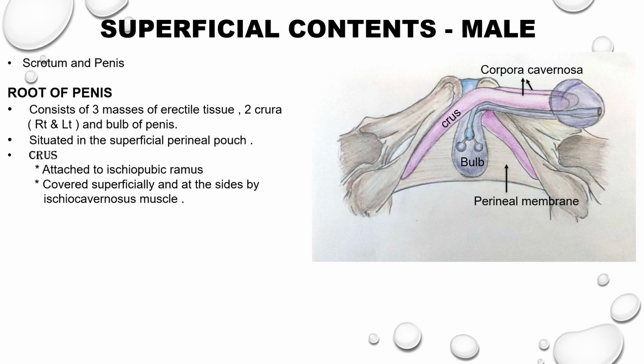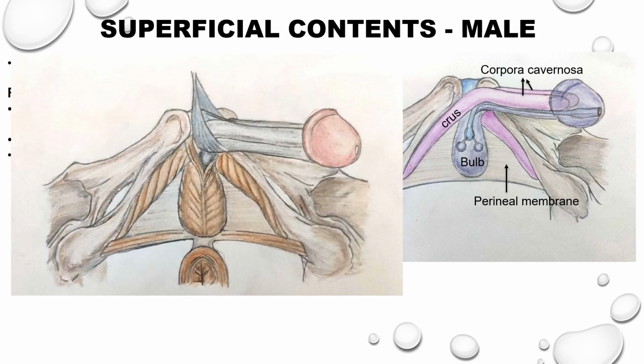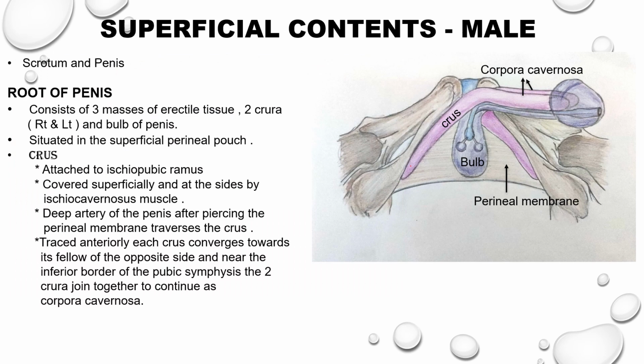If we take up the crura of the penis, each crus is attached to the inner aspect of the ischiopubic ramus. The crus is covered superficially and at the sides by the muscle called ischiocavernosus. In this diagram, you can appreciate the crus is covered by the ischiocavernosus muscle.